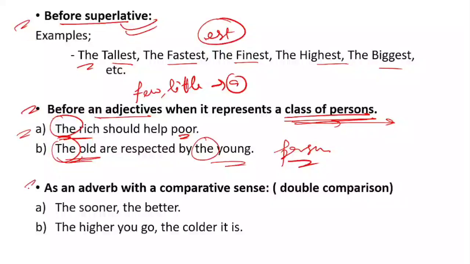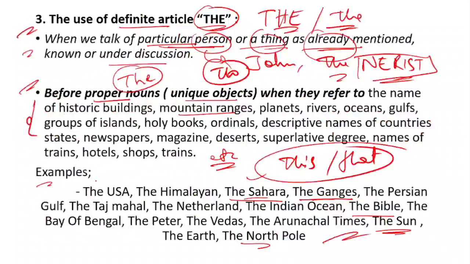Next, before an adverb with a comparative sense, double comparison, like the sooner the better, the higher you go the colder it is. When we are comparing two specific persons or two specific things, whatever the things will be, when we are comparing two things there, we will be using the. The sooner the better, the higher you go the colder it is. Hope all the things are clear, where we will be using the.